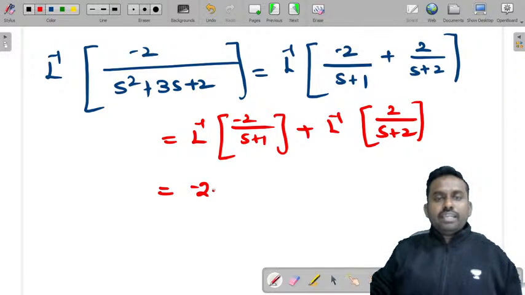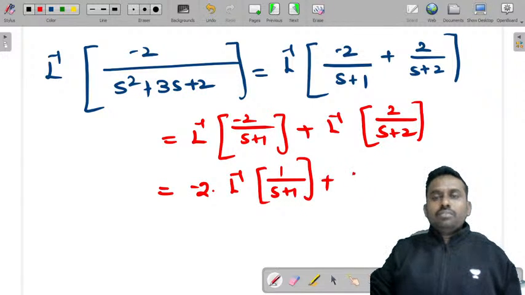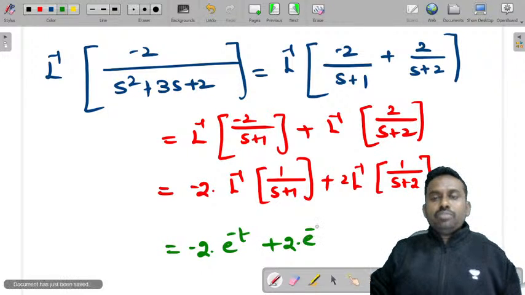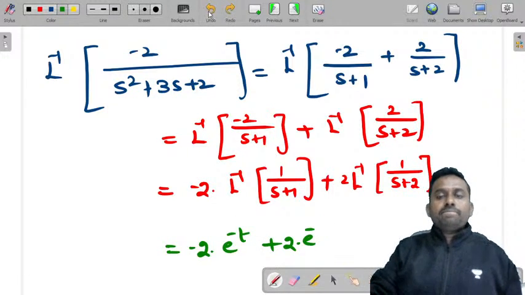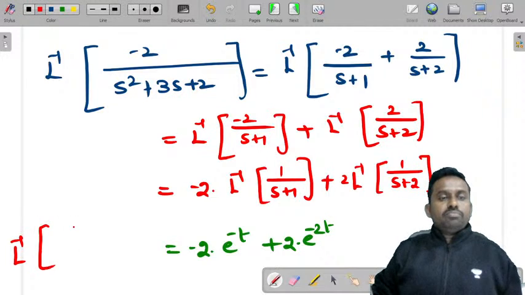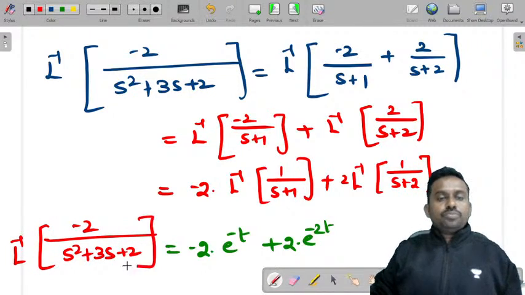Further you can write minus 2 of Laplace inverse of 1 by s plus 1 plus 2 of Laplace inverse of 1 by s plus 2. So you can just write this down: minus 2 into e power minus t plus 2 into e power minus 2t. So this is the inverse Laplace of minus 2 by s square plus 3s plus 2. Clear?